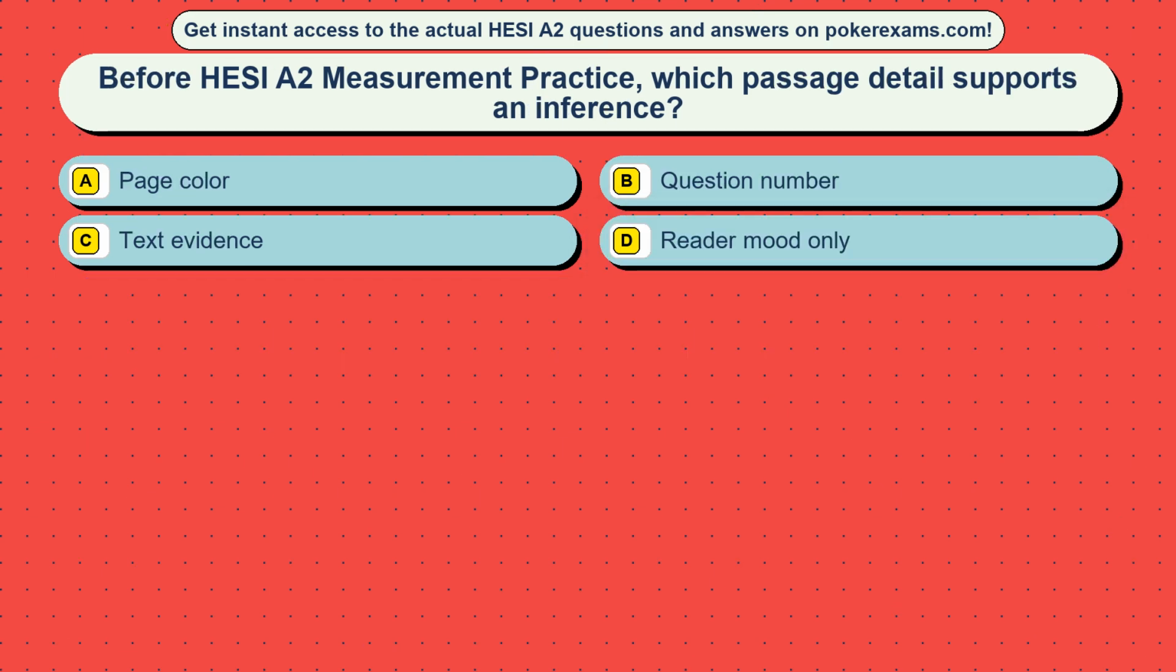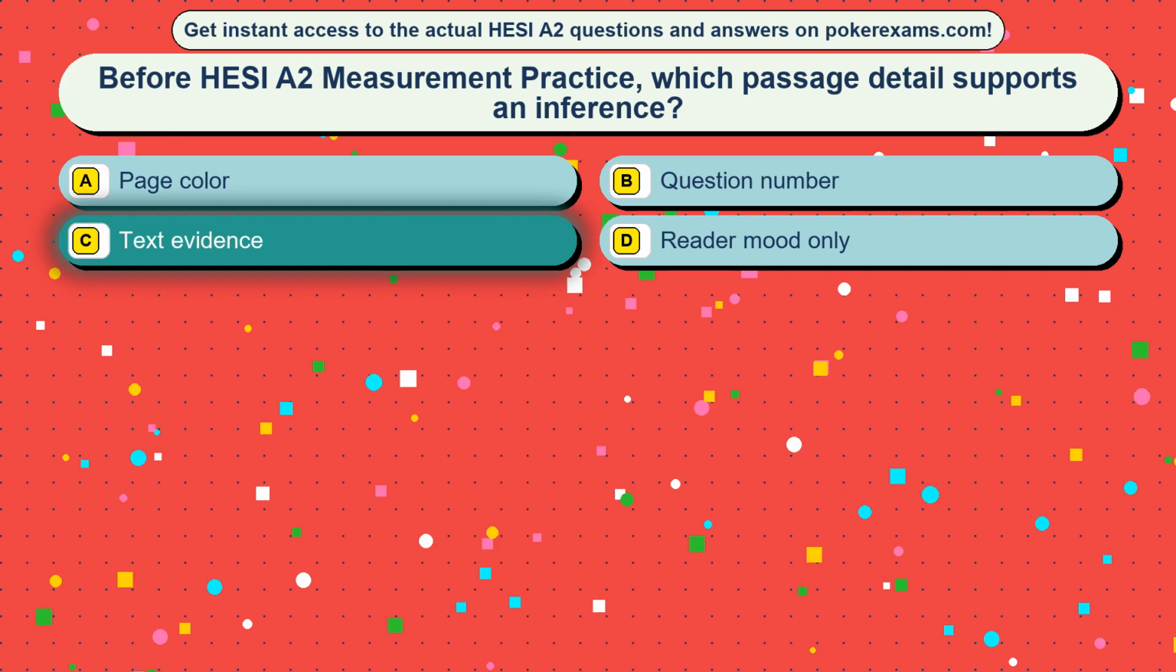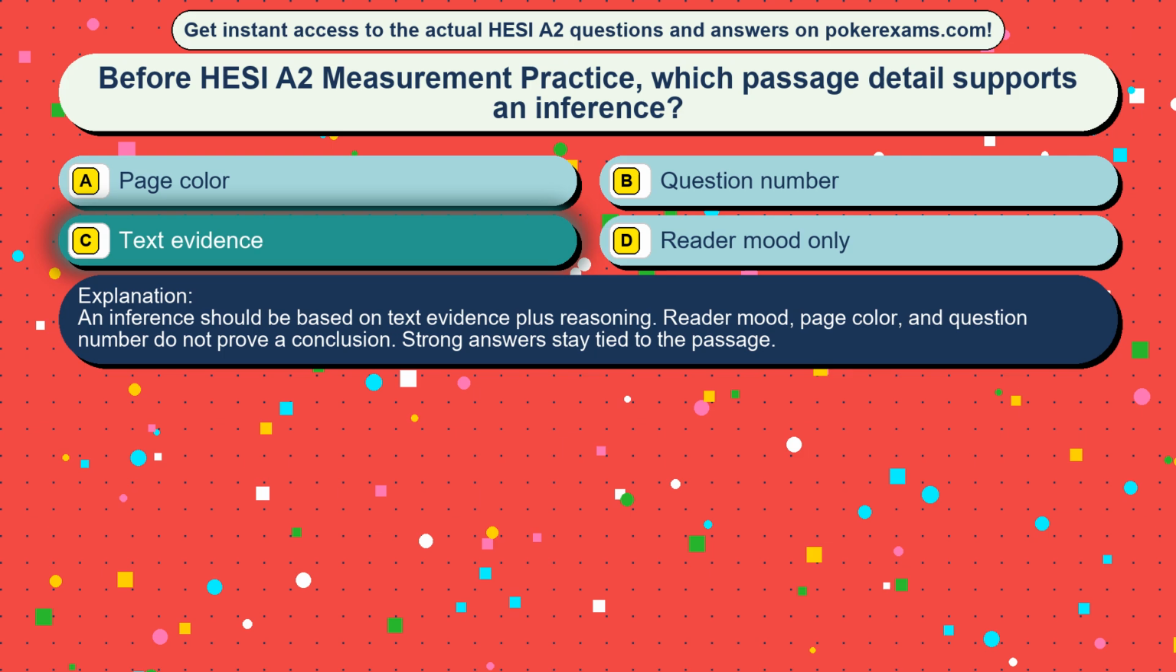Question 15. Before HESI A2 measurement practice, which passage detail supports an inference? Option A, page color. Option B, question number. Option C, text evidence. Option D, reader mood only. The correct answer is option C, text evidence. An inference should be based on text evidence plus reasoning. Reader mood, page color, and question number do not prove a conclusion. Strong answers stay tied to the passage.